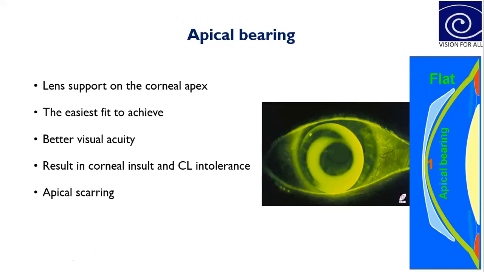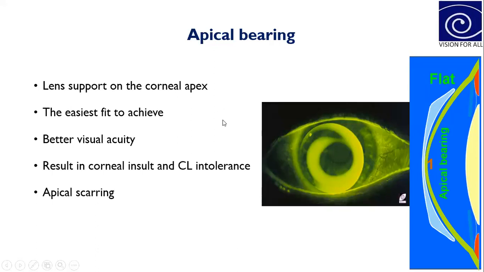Because this technique is more likely to cause corneal scarring in the center, it has fallen from favor in recent years. So nowadays we will not practice this kind of fitting philosophy, because there is a high risk of the patient getting apical scarring if we give this type of fitting long term.